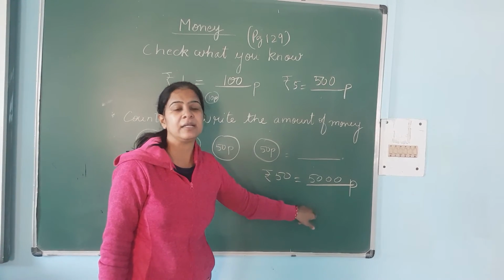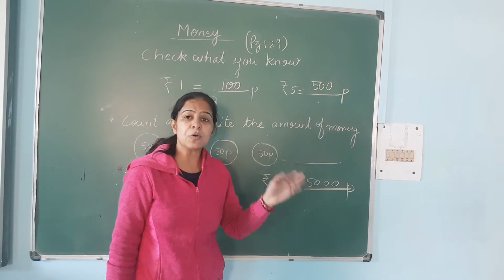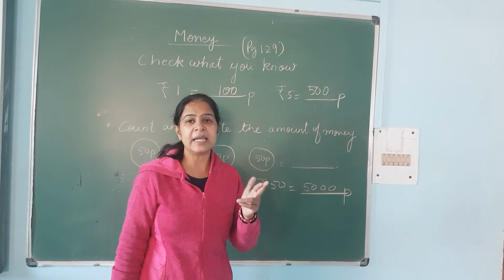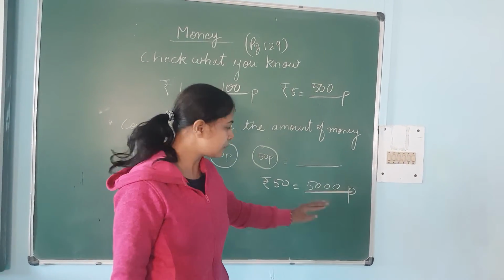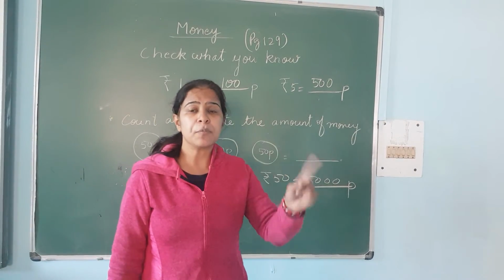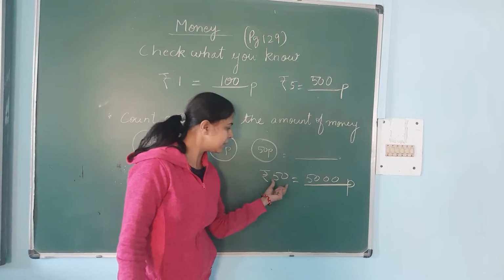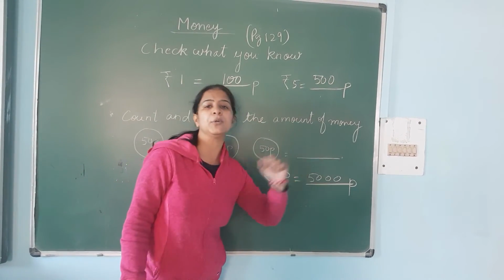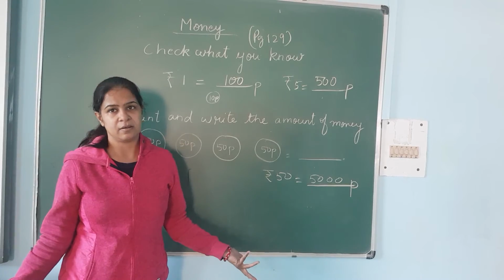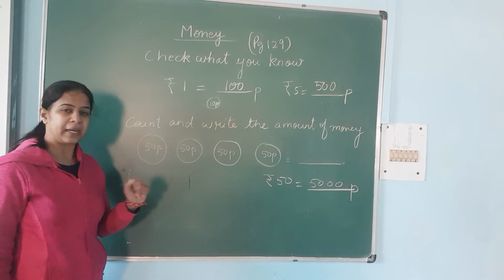So do not forget this bigger number. If a bigger number is there, don't get confused. And one more technique I can share with you. If you are confused, just keep it in your mind: 1 rupee is equal to 100 paise and 100 has 2 zeros. So whatever the number is, just add 2 zeros over there. That's the thing. Understood? Now, I will move to the next question.